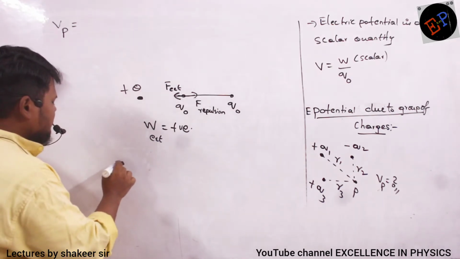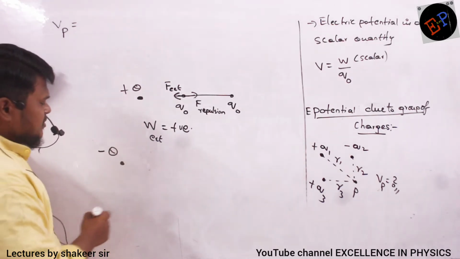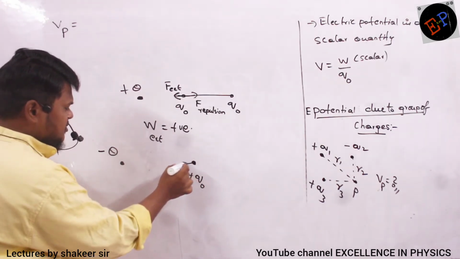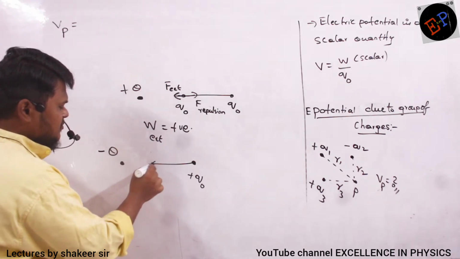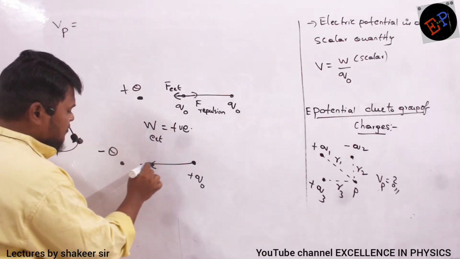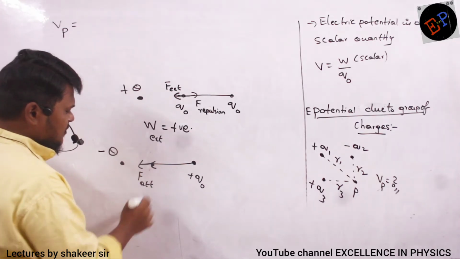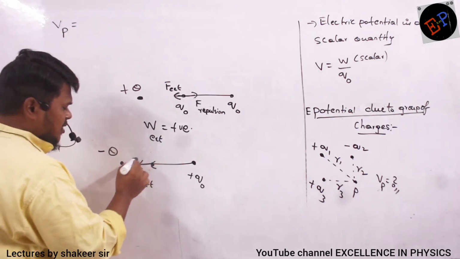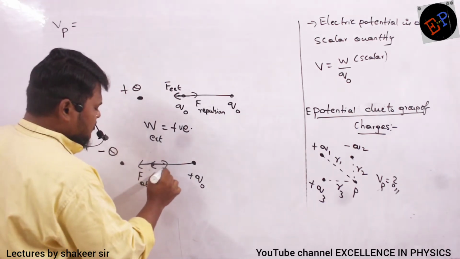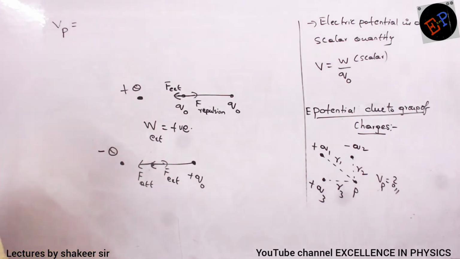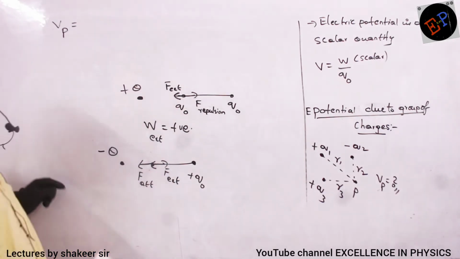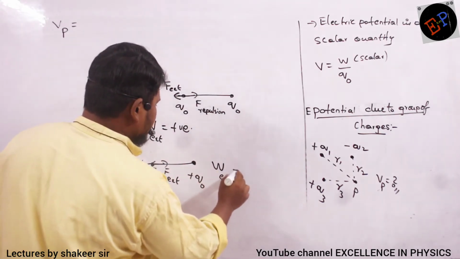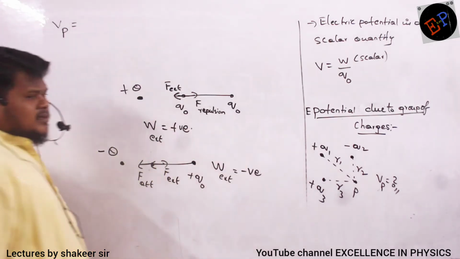But let us consider this is minus Q, a negative charge, and I am placing a test charge. A test charge is always positive. If I want to bring this charge up to here, then I have to apply force in which direction? The force of attraction will be in this direction, because a negative charge will attract the positive charge. So to oppose this attraction, I have to apply force in the opposite direction. Are you able to understand the difference between these two? Here the work done by the external force is positive, and here it is negative.